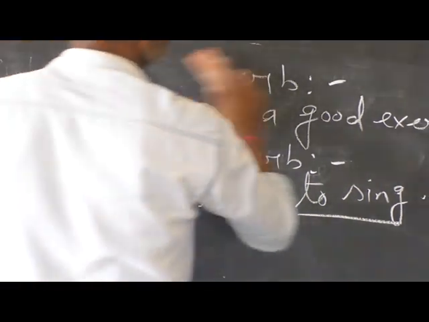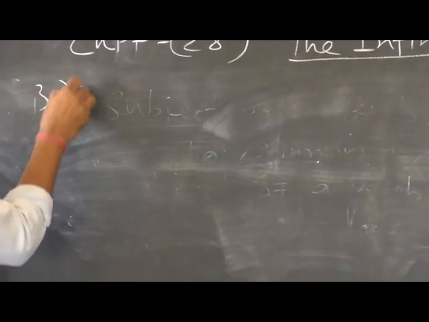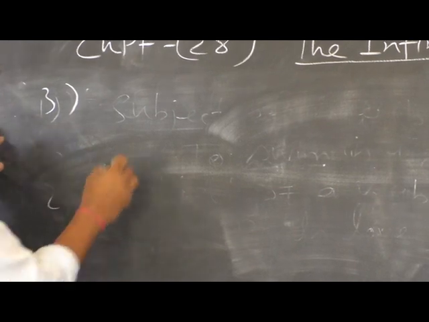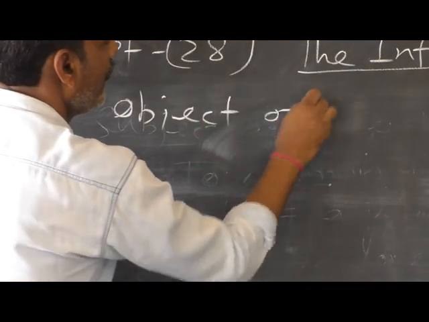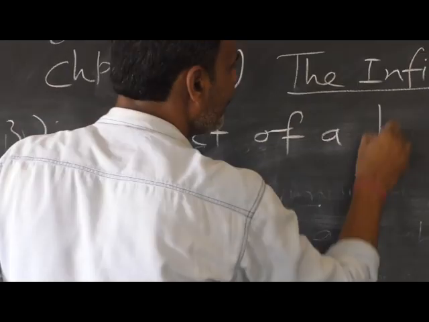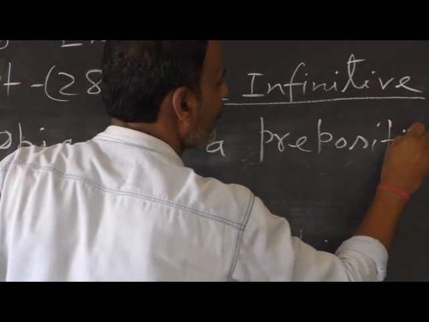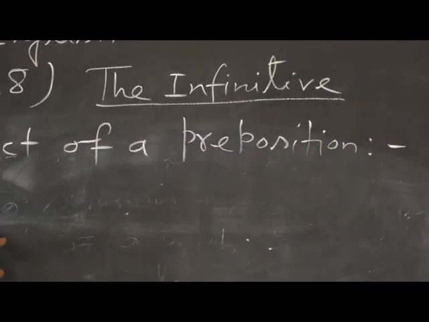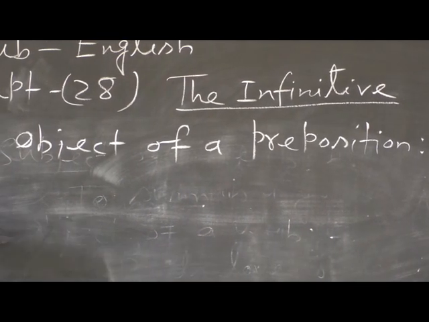And then number three, it is used as object of a preposition. And an example will make it clearer.